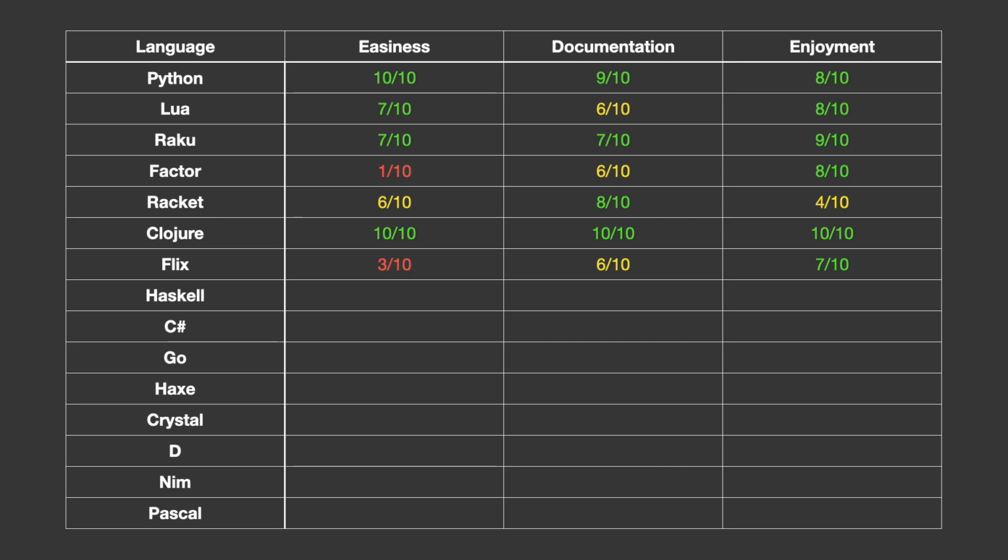I do think 7 is lowballing it for the enjoyment really. It definitely is a nice language. This is another case like Racket where the language will shine in other areas much better than it would here, and I'd like to use it in future videos too. Having said all that, it is practical enough to get a program running nonetheless.